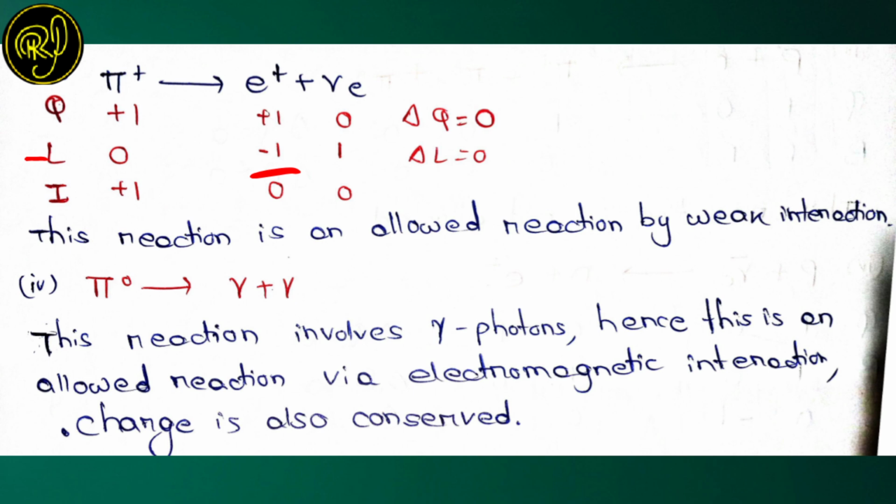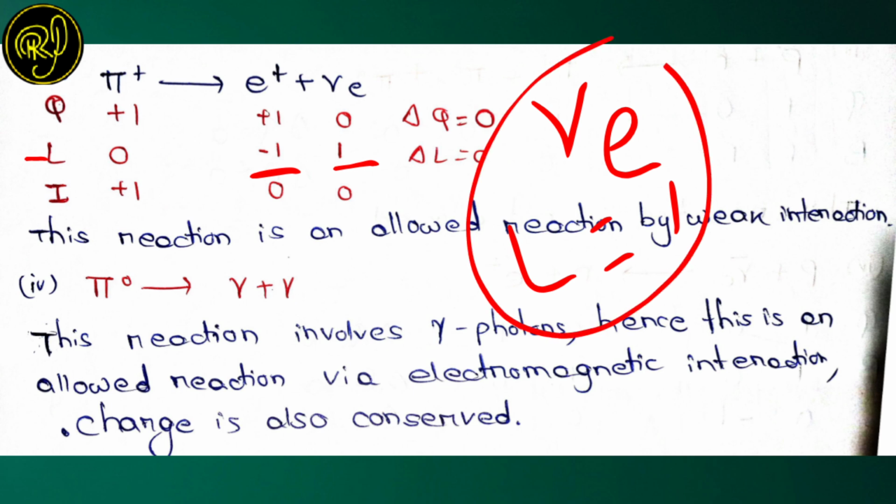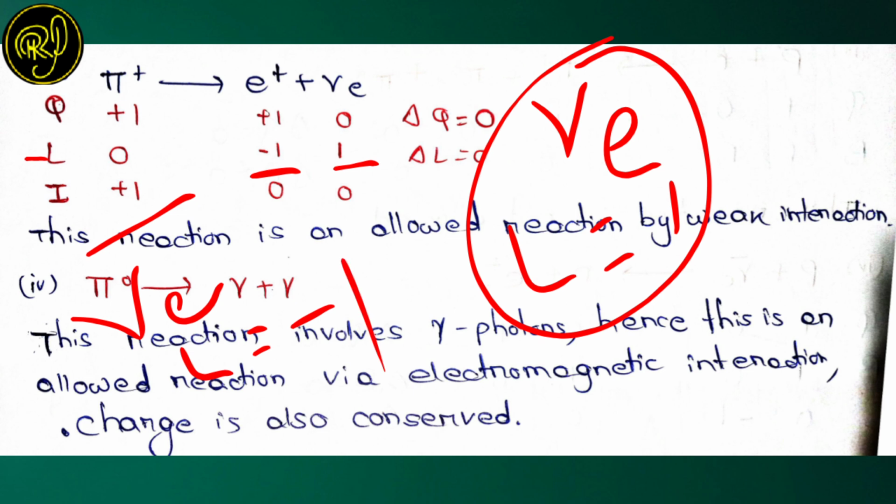Okay, now nu E, that is neutrino of electron origin, its lepton number is also 1. Remember that for nu E the lepton number is equal to 1. If we consider its antiparticle, that is anti-neutrino, nu E bar, its lepton number will become -1.